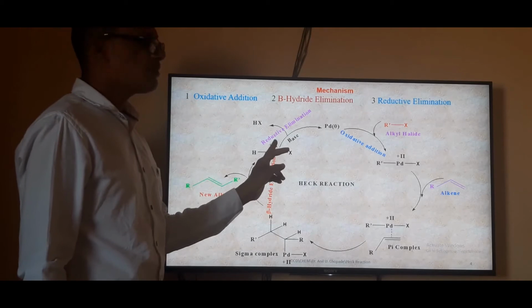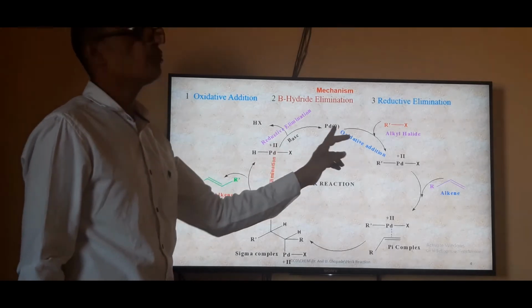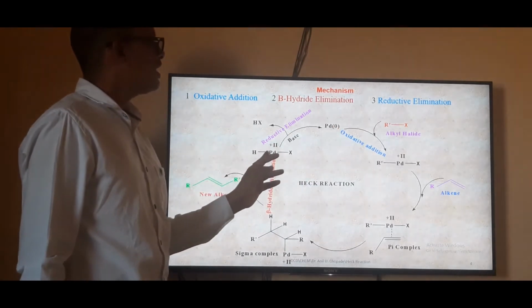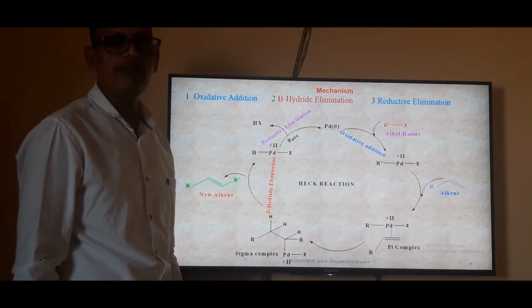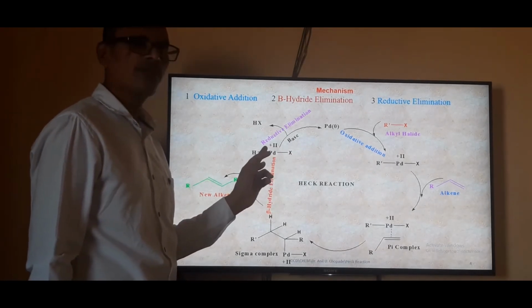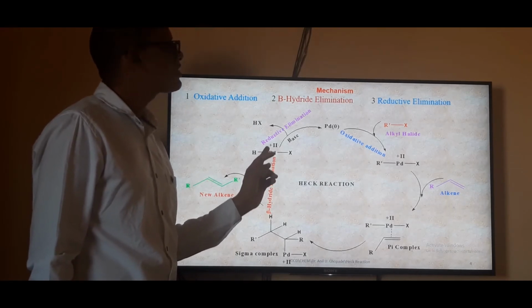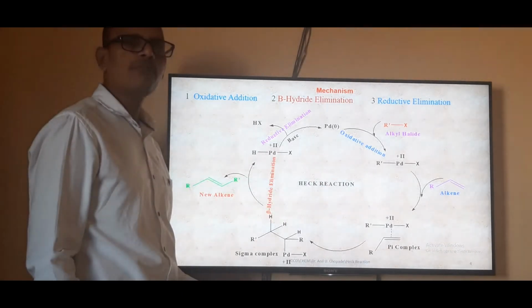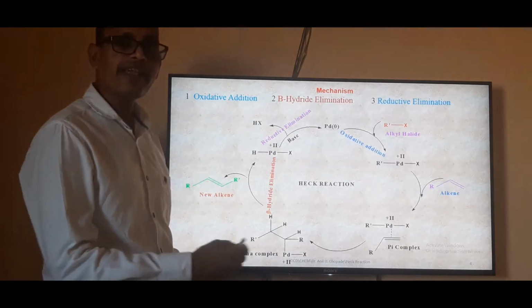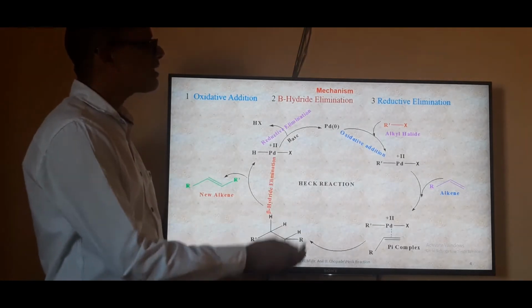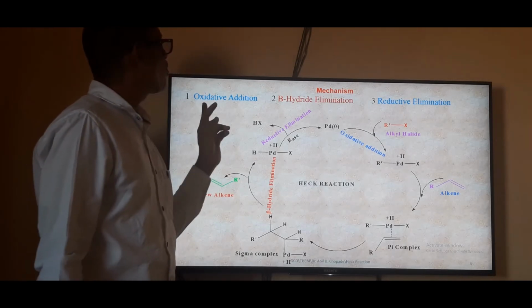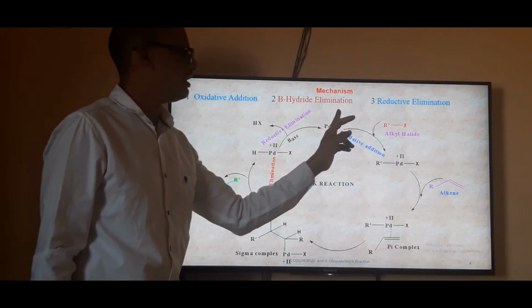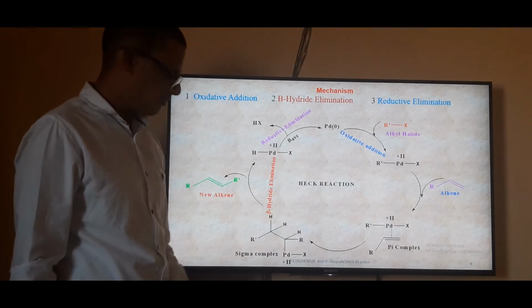The palladium(II) oxidation state is converted into palladium(0) in the presence of base. That step is called reductive elimination. Reduction of palladium from palladium(II) to palladium(0) is carried out, and palladium(0) is available for the next cycle. So this is the cyclic mechanism of the Heck reaction. The three important steps are oxidative addition, beta hydride elimination and reductive elimination.